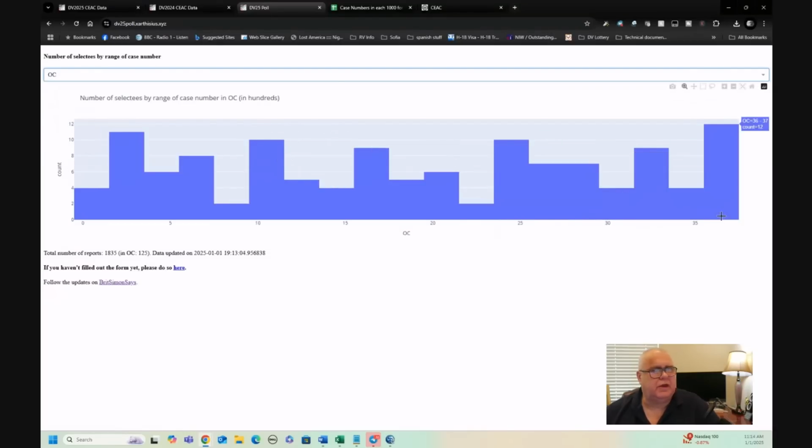OC was exceptionally accurate. There were no high case numbers reported. People in OC really understood the assignment. We have cases shown here between 3,600 and 3,700, and I thought we had some between 3,700 and 3,800, but actually our cutoff is at 3,804, I think, 3,805.